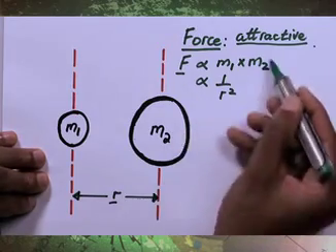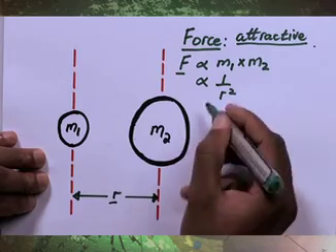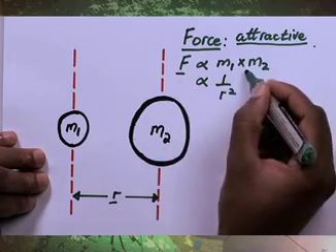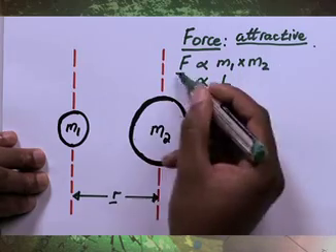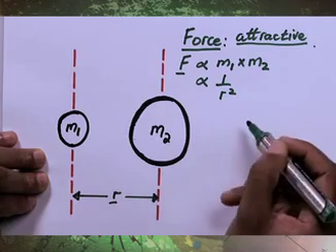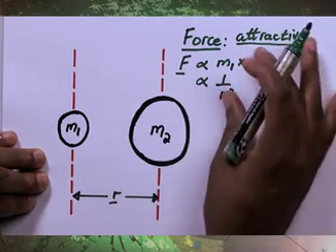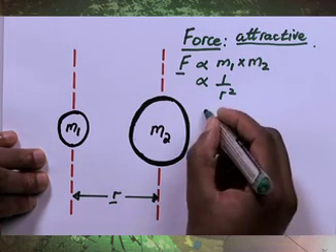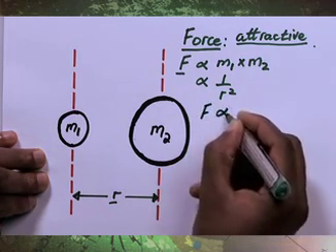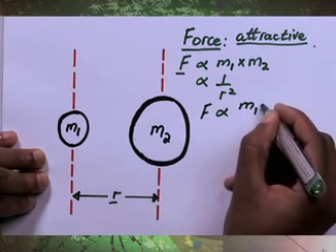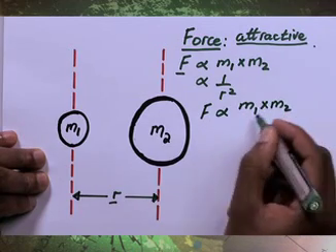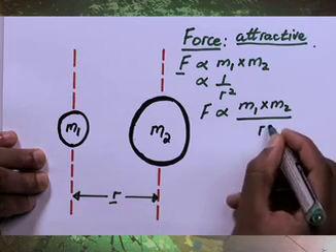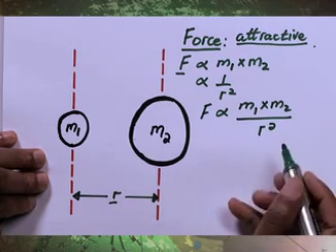Now, if we put these two together, okay, so F depends on the masses of the two objects. F depends on the distance between the centers of the two objects. When we put these proportionality expressions together, we have F being proportional to M1 times M2 divided by R squared. Okay?